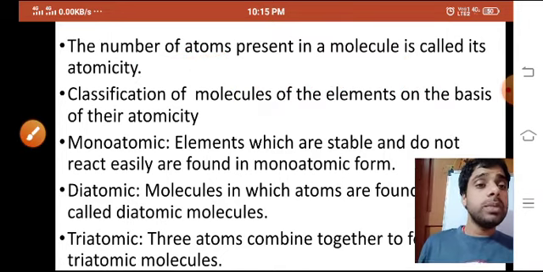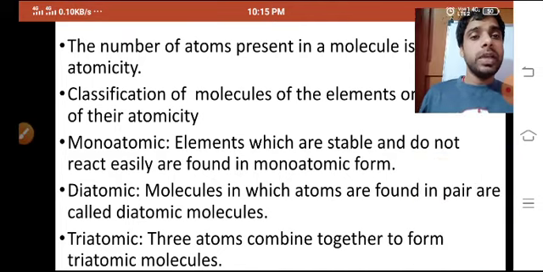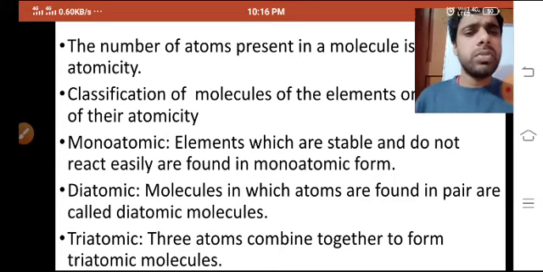Classification of molecules of the element on the basis of their atomicity. Monoatomic means, you know? Monoatomic elements are stable, and I had given those examples: helium, neon, argon, krypton, xenon. They are very stable. They do not require any other atoms to react with, and they are monoatomic, single. Diatomic are those found in pairs, like O2, N2, Cl2, Br2. These are diatomic.